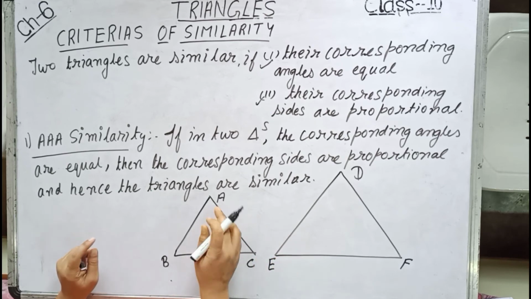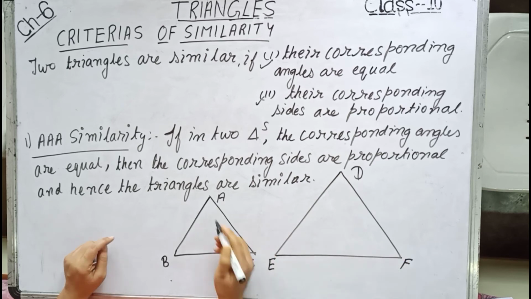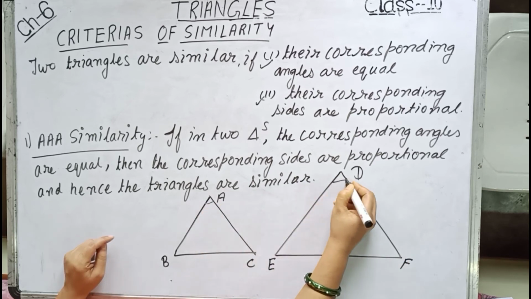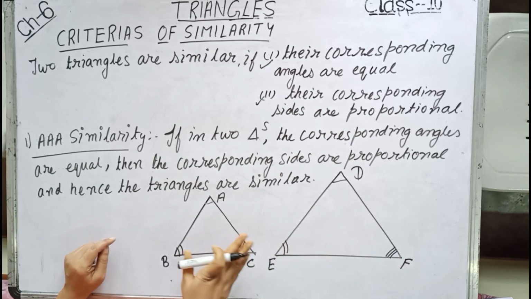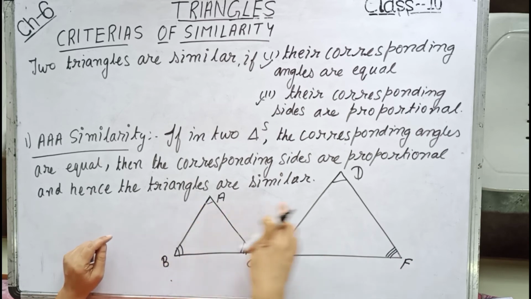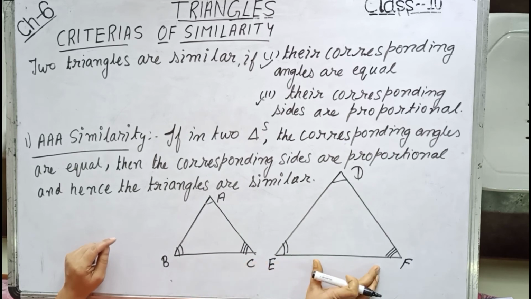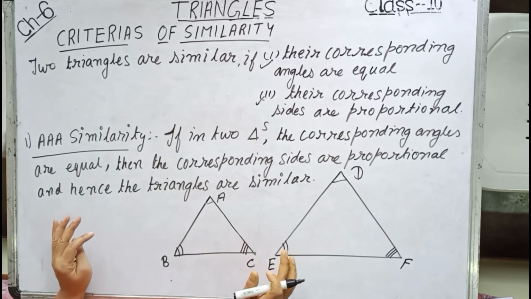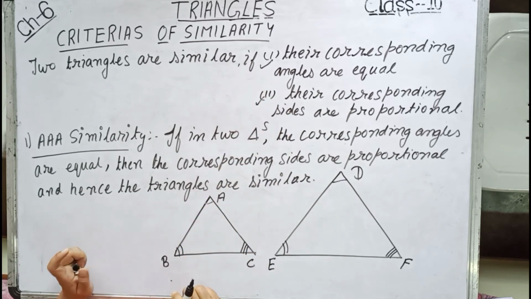Suppose triangle ABC and triangle DEF are there, in which angle A equals angle D, angle B equals angle E, and angle C equals angle F. So we will prove that AB by DE equals AC by DF equals BC by EF, and hence these two triangles are similar because they satisfy both the conditions.